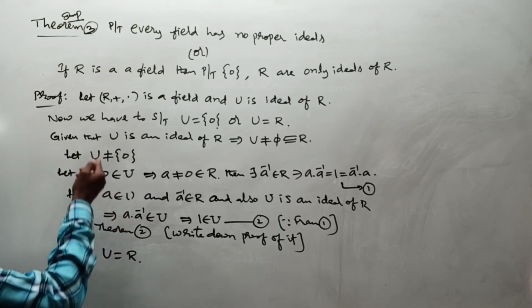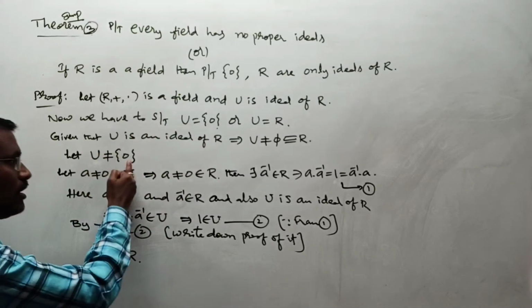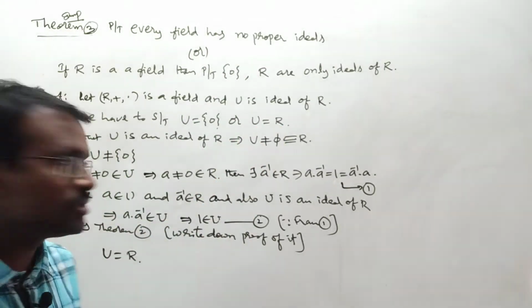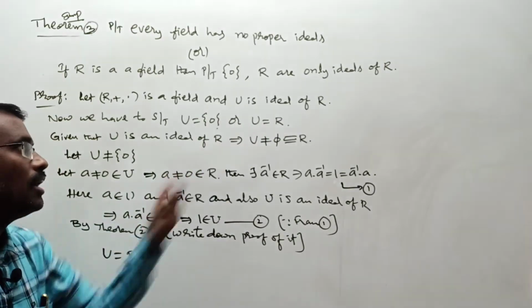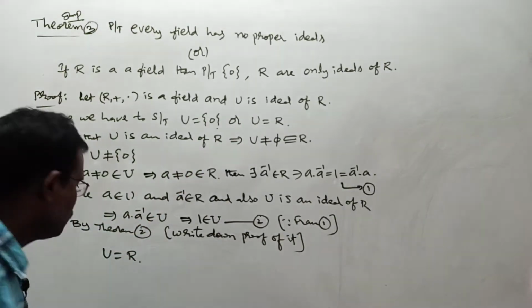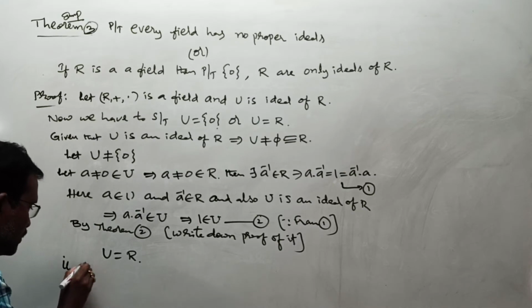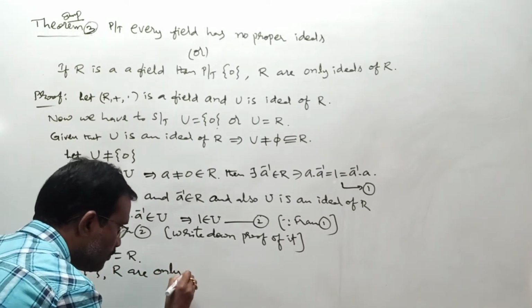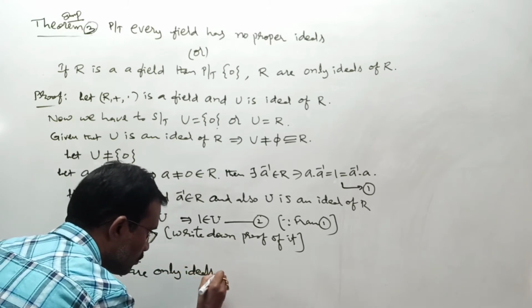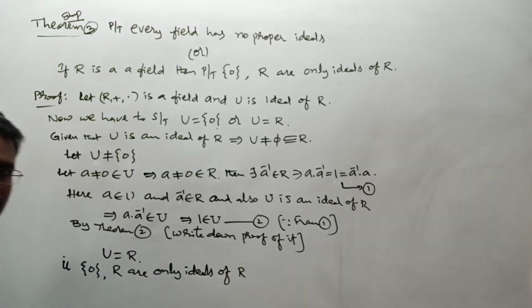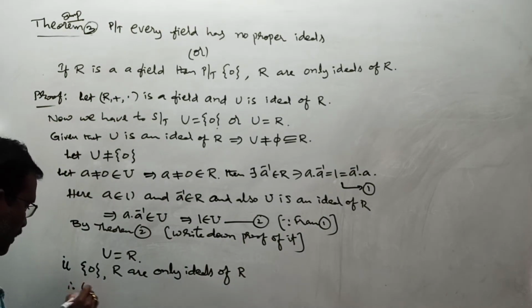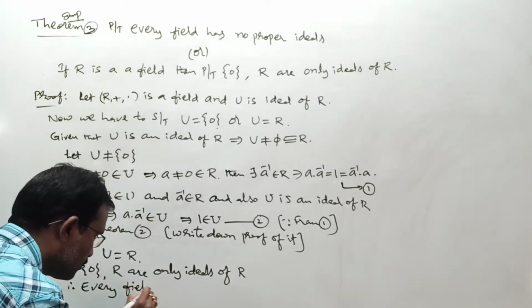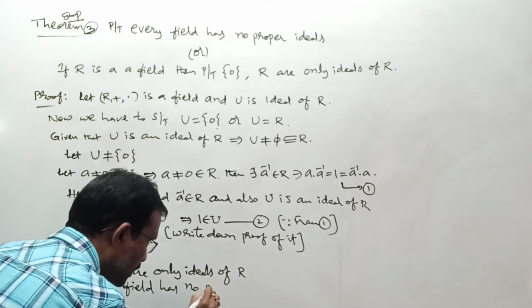Means what, either U equal to singleton 0, or if U is not equal to singleton 0, U should be R. Means R has only two ideals, those are singleton 0 and R. That condition you get, right? That is, singleton 0 and R are the only ideals of ring R or field R. Therefore, every field has no proper ideals.